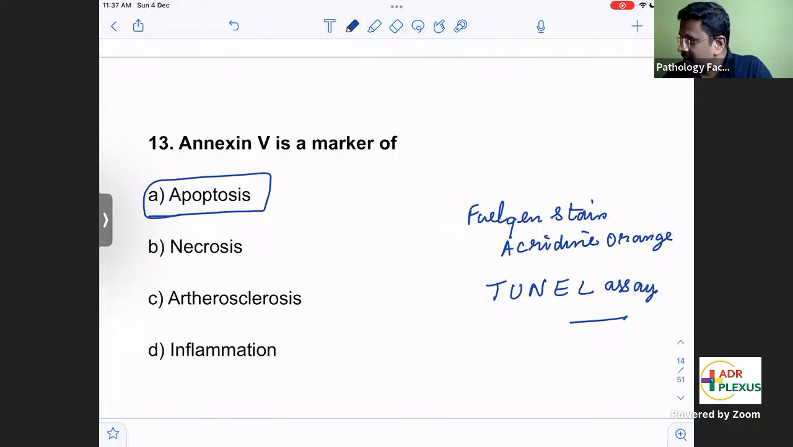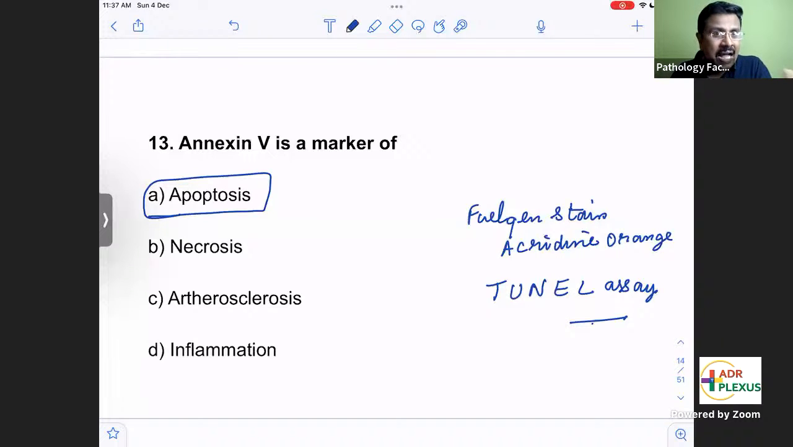Very good, Afsan. So TUNEL assay, Feulgen stain, acridine orange. Now how do you recognize apoptosis? In apoptosis the cell size will be shrunken. The nucleus, chromatin, everything will be very much condensed. Yes, Manikandan, it is phosphatidylserine only. But in necrosis the cell size will be swollen.